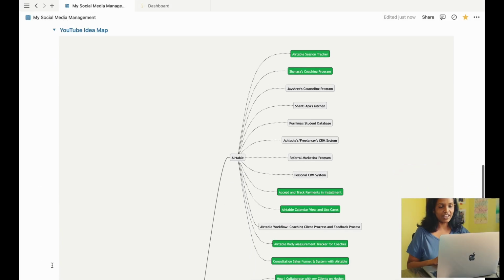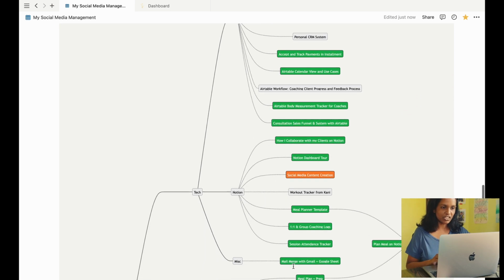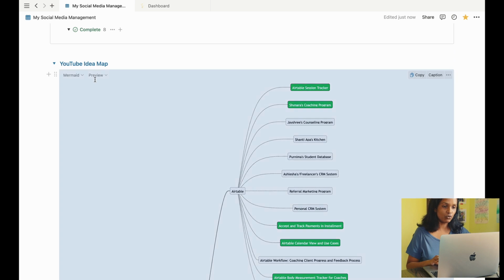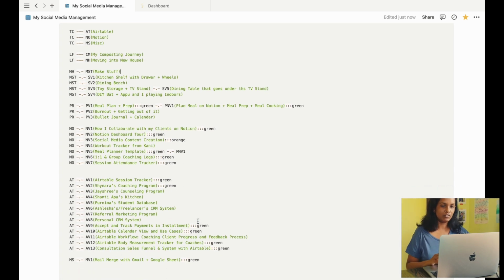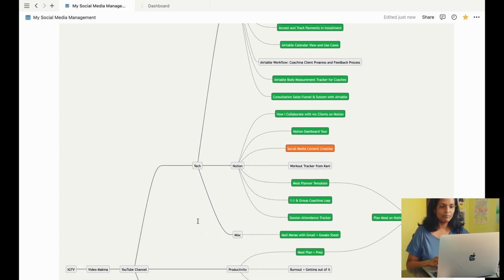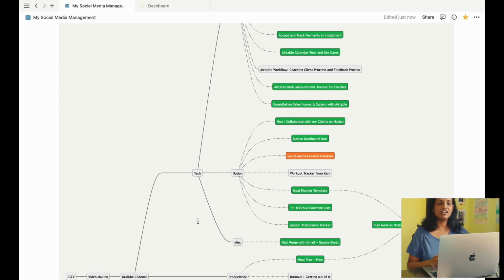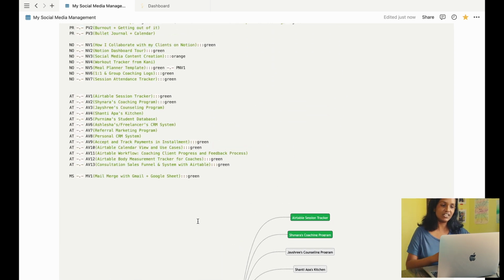After that, down here, I have a mind map block that I created for YouTube ideas using Mermaid graph in the code block inside Notion. But I just did it for fun to match the look and feel of my mind maps with the Notion workspace. But it is definitely not the fastest way to create a mind map, and there are many other tools that you can actually use to create a mind map and just embed them. Try Miro, Figma, and there are quite a few tools out there.